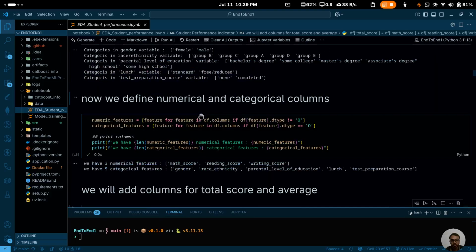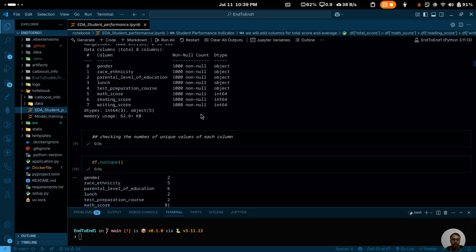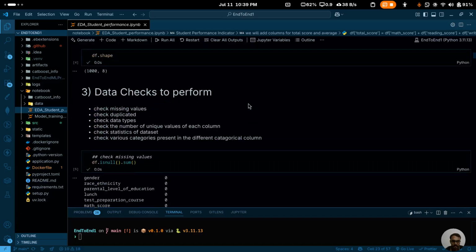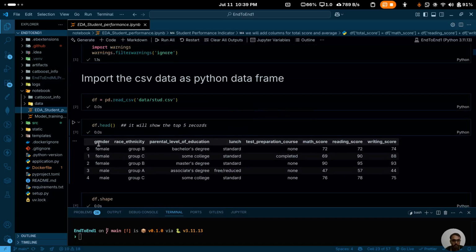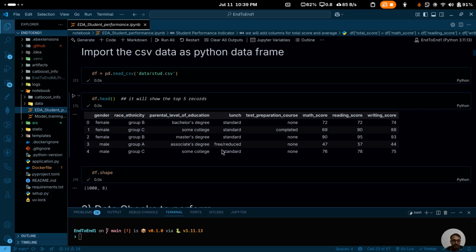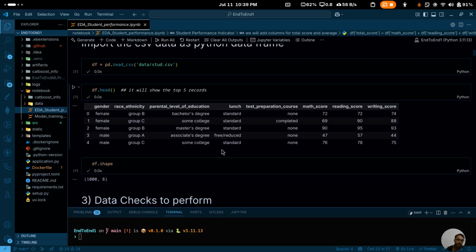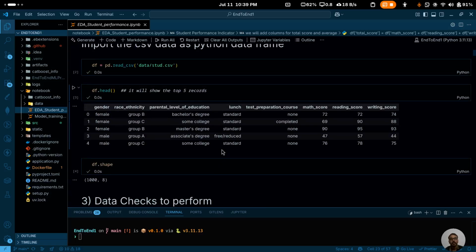There are many features here. I will just show you: gender, race ethnicity, parental level of education, lunch, test preparation course, and math score. A lot of features are there, both numerical and categorical, so we have to check how they depend on each other.